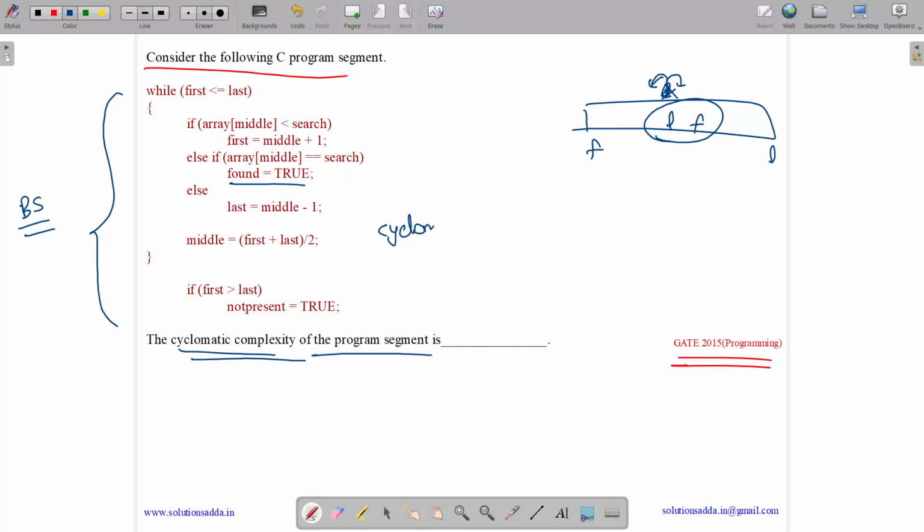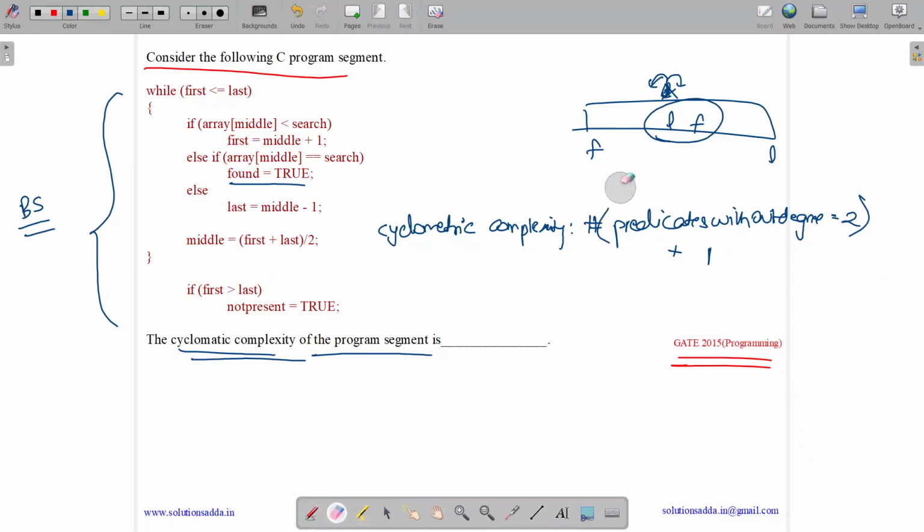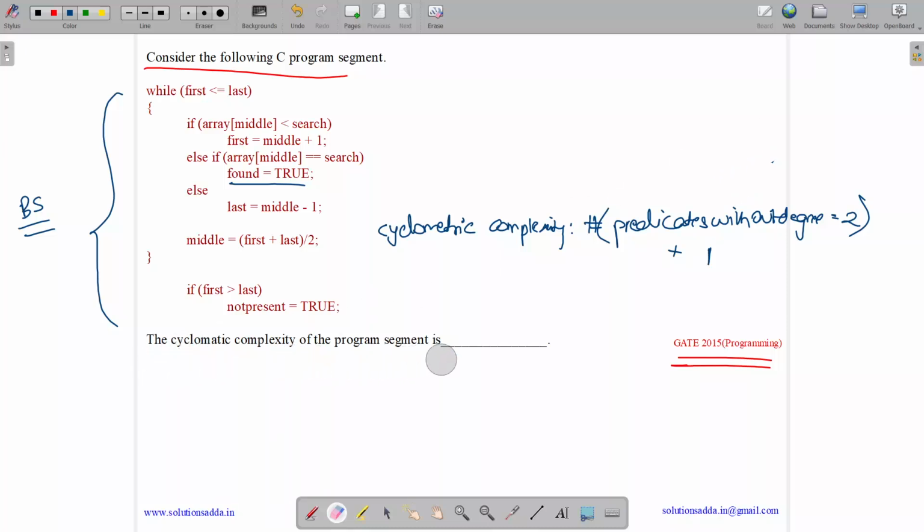So what is cyclomatic complexity? It has a formula. It states that it is the number of predicates with out degree equals to 2, plus 1. Okay, so this is the formula. So for this, first we need to create the tree. So let me first create the tree for you.